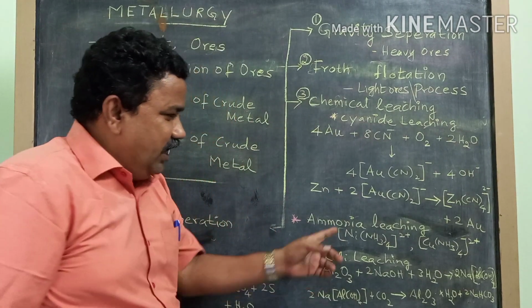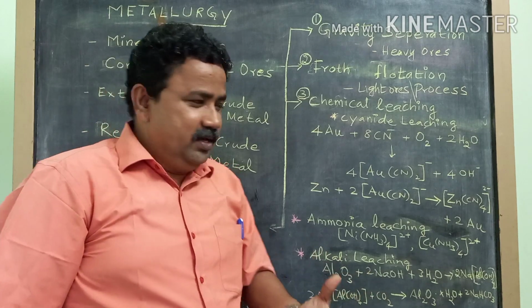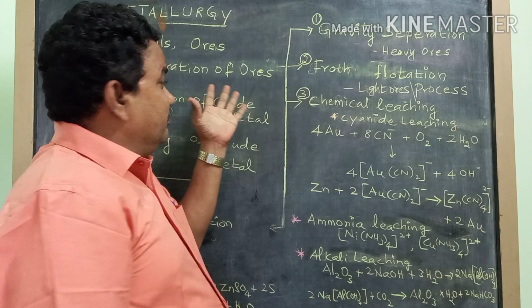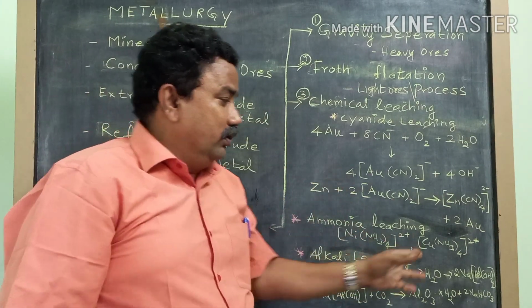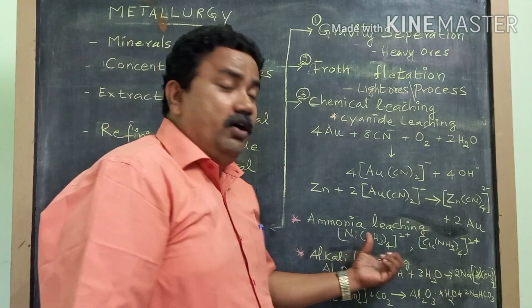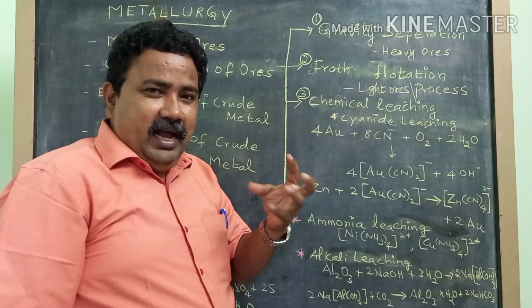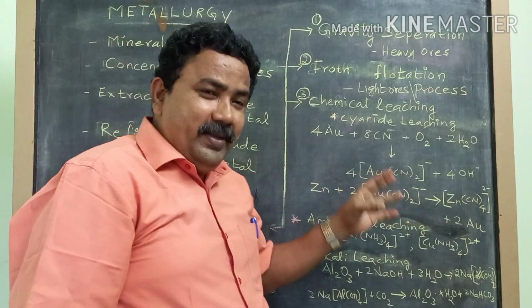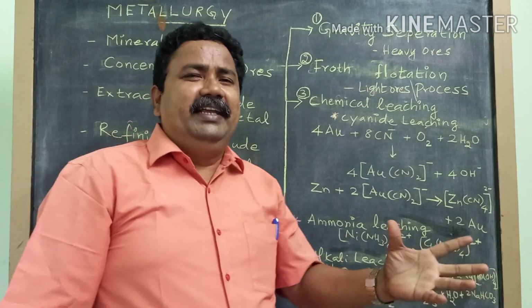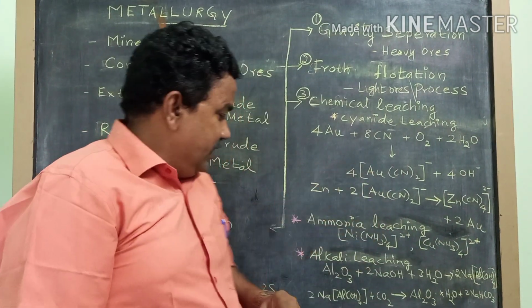And second one is ammonia leaching. Here we are going to use liquid ammonia. So when you take liquid ammonia and make it react with any ore like nickel ore or copper ore or chromium ore, they form a coordination compound like this, which is then taken out, separated and treated by some proper method, like using another metal or just by heating, and you will get back the ore. So this is ammonia leaching.